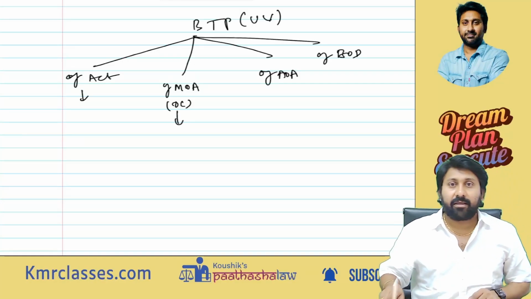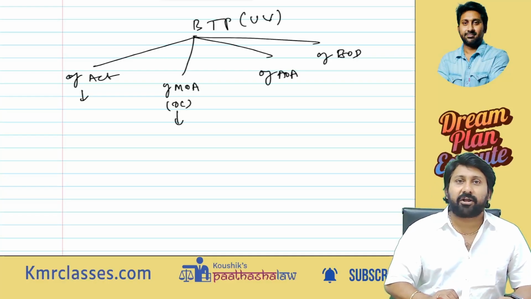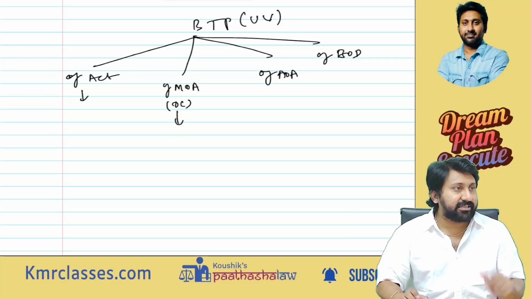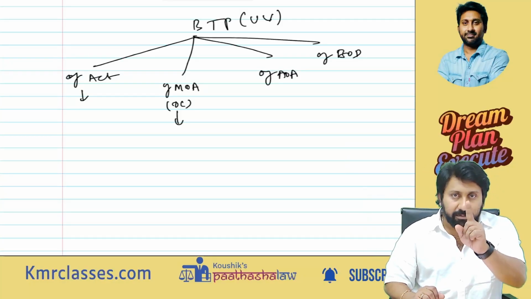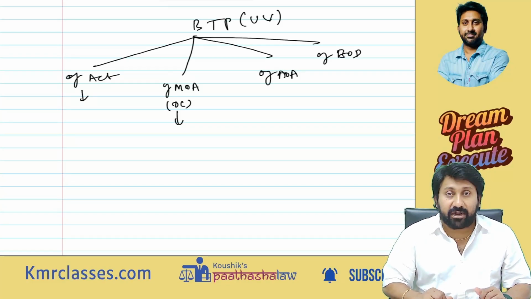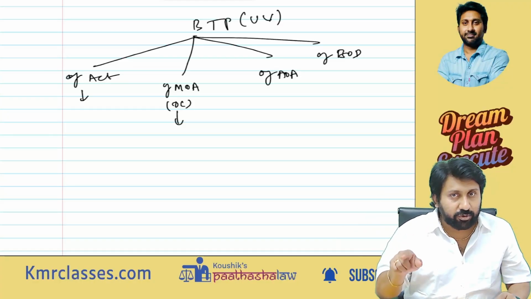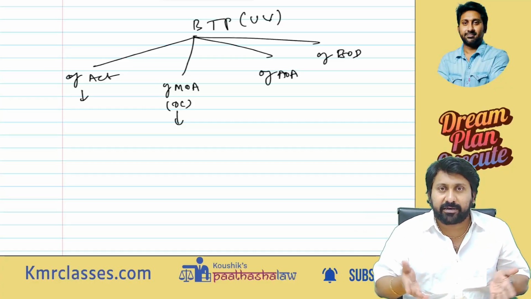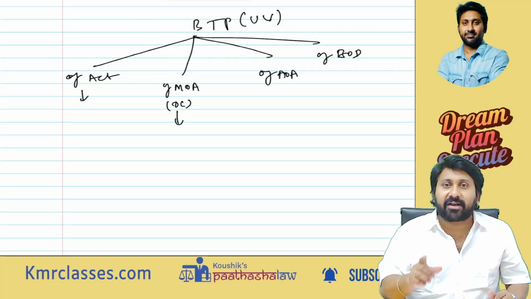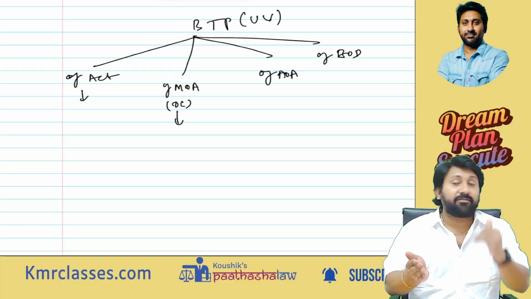Or second one, our object is furniture manufacturing. You are doing manufacturing of iron and steel, or manufacturing of cement. The object is furniture, and you are doing the cement business, so you are going beyond the objects clause. Whenever you are going beyond the memorandum, you are doing what the company is not allowed to do. You means whom? Directors. The company is an artificial person. It cannot do anything on its own. Who will do on behalf of the company? Directors. The board of directors are doing such acts which are beyond the powers of the company itself.